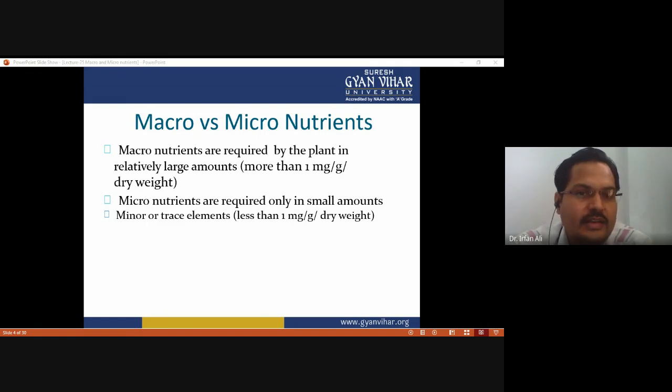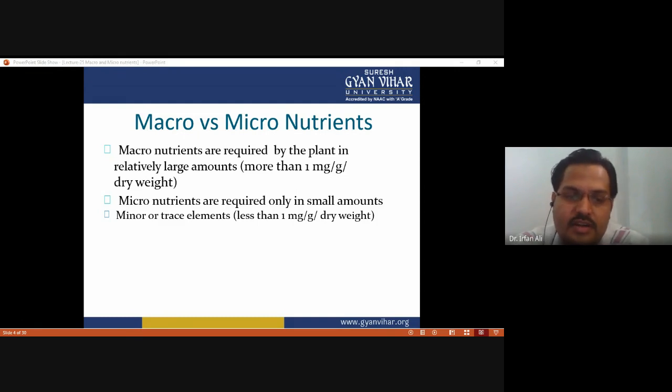Macronutrients are required by the plant in relatively large amounts, more than 1 milligram per gram dry weight of the plant. Micronutrients are required only in small, trace amounts, less than 1 milligram per gram dry weight. So this is the criteria.